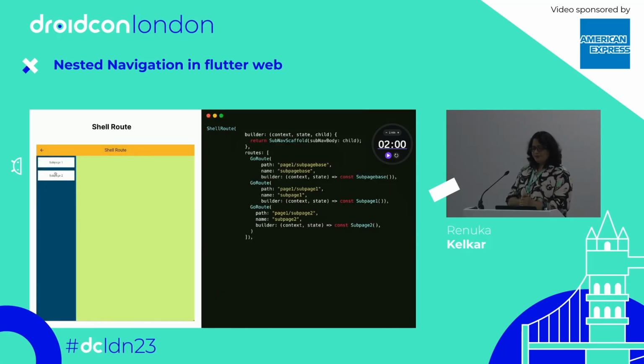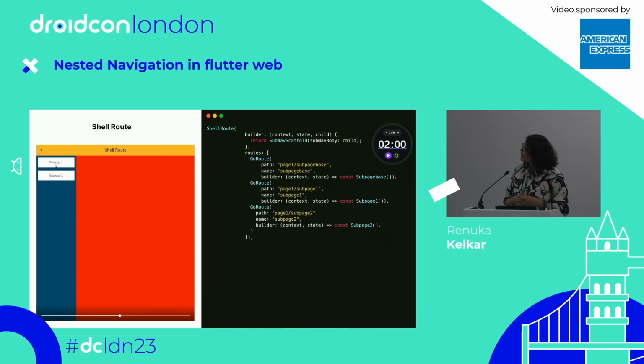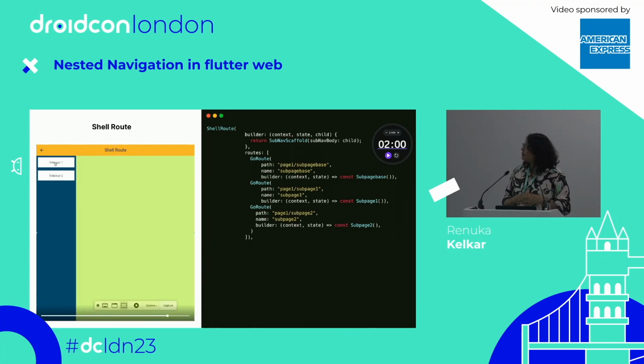Now I'm showing you the code, since I can't show you the live demo I mentioned before. Here I have created a whole program where I have used the shell GoRouter with different use cases. First I want to use the plain shell route, so here, as you can see in the video, I am just creating two shell routes inside the page, and it's simple. There is no preserving of any state or anything.